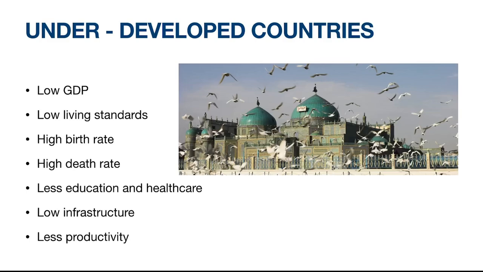High birth rate as people won't be educated about the consequences of high birth rate and they'll not be educated on birth control. High death rate because there won't be any good healthcare systems in the country. Less education, the government won't be taking interest in providing quality education, which will reduce the skills and qualifications of the future labor. So that will reduce the productivity.